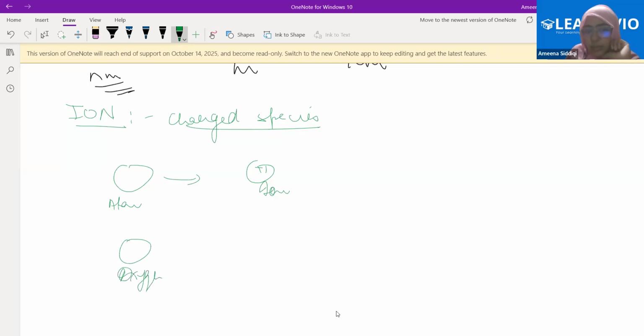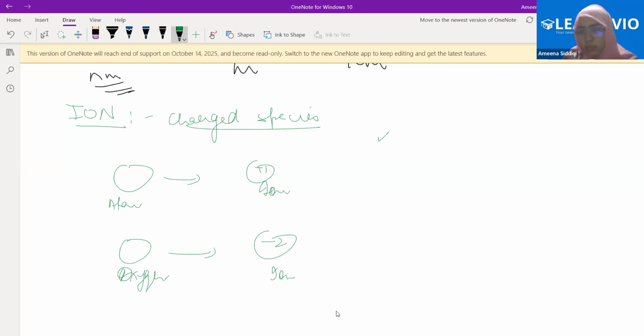Here it's an atom, okay? It gains 2 electrons. It will gain a charge of -2. We'll discuss why +1 and -2 in the next chapter. But as of now, just know that this oxygen atom will have a charge of -2. Therefore, it has become a charged species, so it will again be an ion.